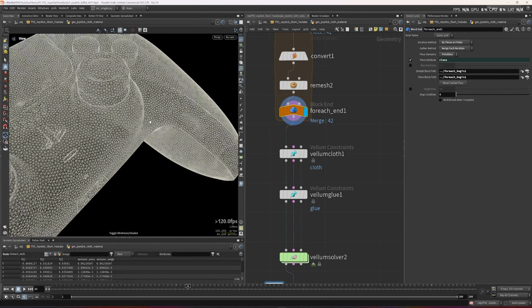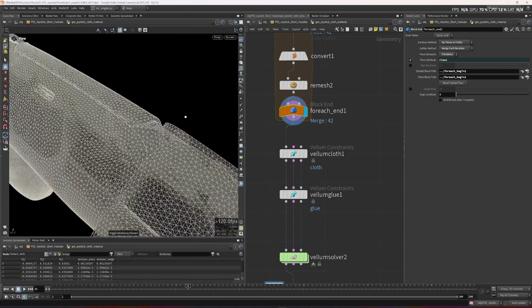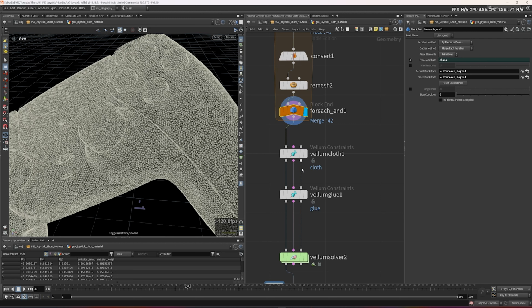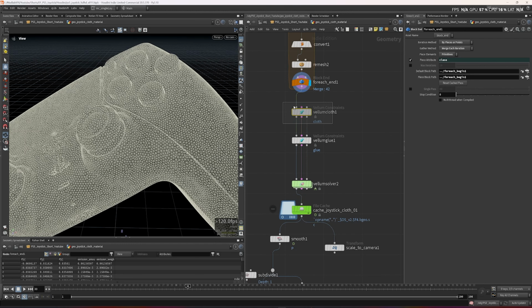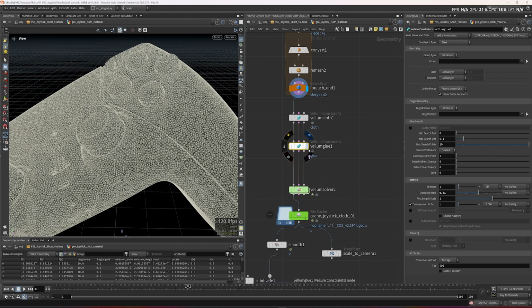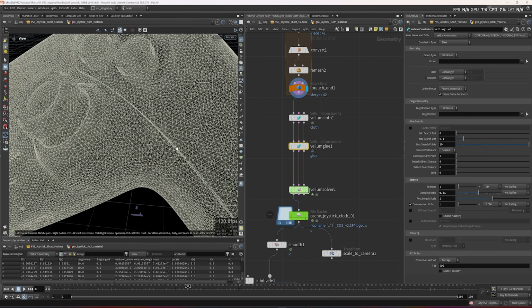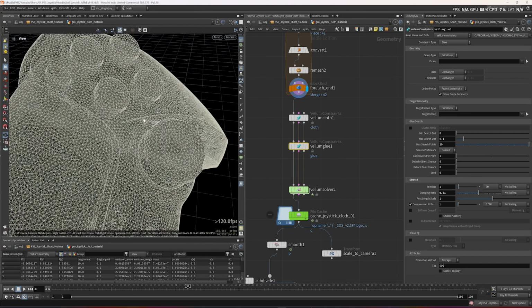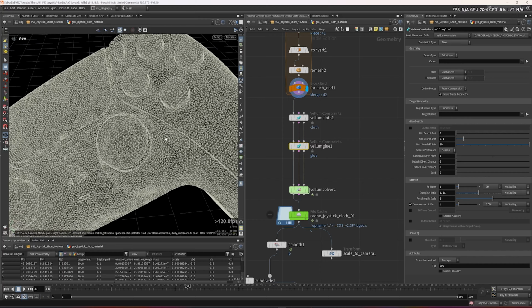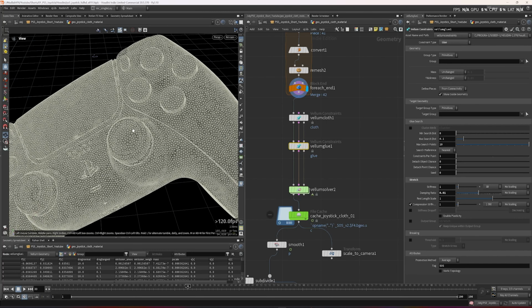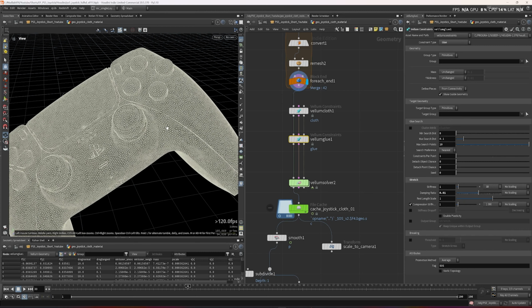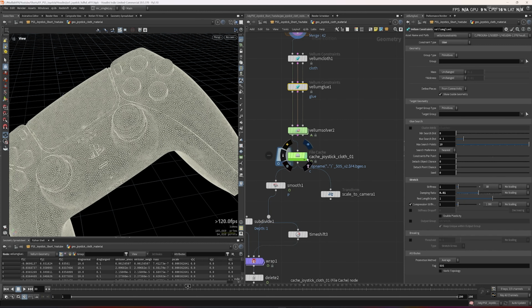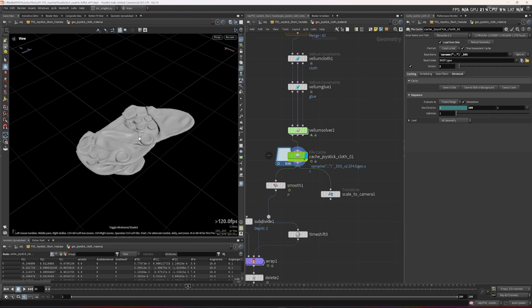It's a remeshed version of the entire PS5 joystick, and I use Vellum glue to make all the boundaries of the geometry stick together instead of falling apart. I prefer to make the pieces glue together, and the simulation looks like that.